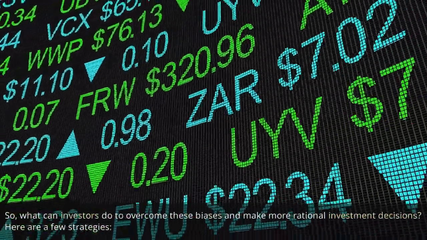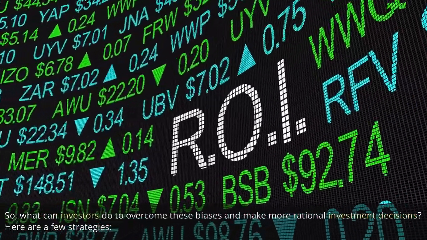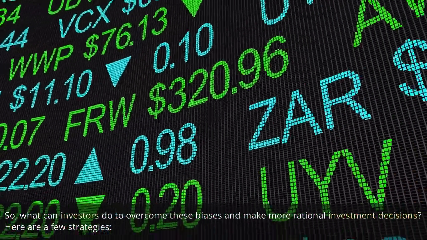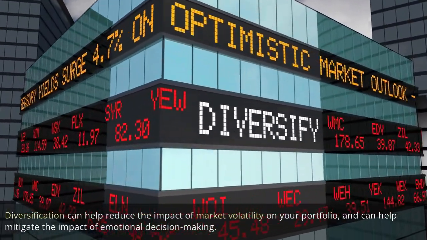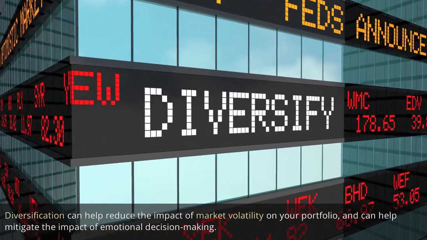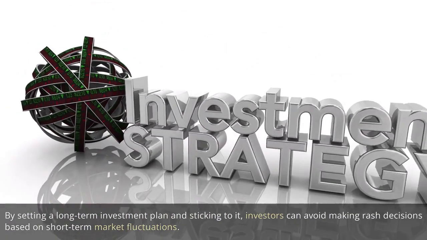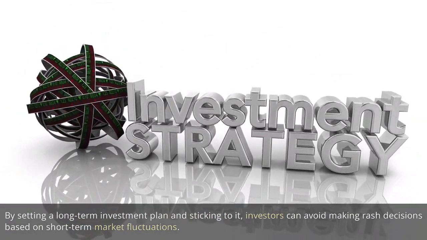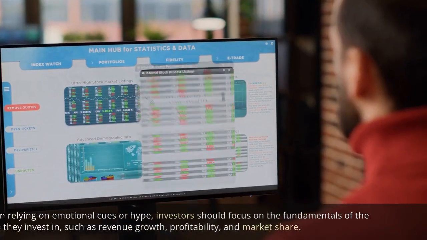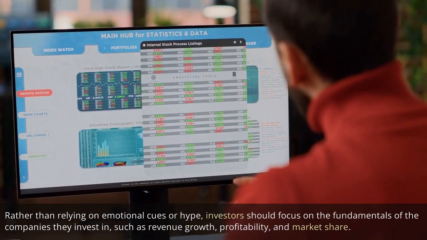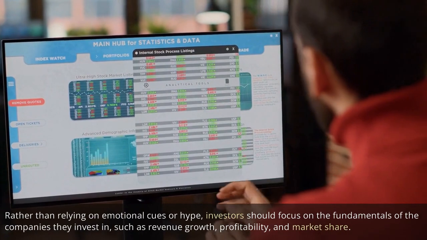So, what can investors do to overcome these biases and make more rational investment decisions? Here are a few strategies. Diversification can help reduce the impact of market volatility on your portfolio, and can help mitigate the impact of emotional decision-making. By setting a long-term investment plan and sticking to it, investors can avoid making rash decisions based on short-term market fluctuations. Rather than relying on emotional cues or hype, investors should focus on the fundamentals of the companies they invest in, such as revenue growth, profitability, and market share.